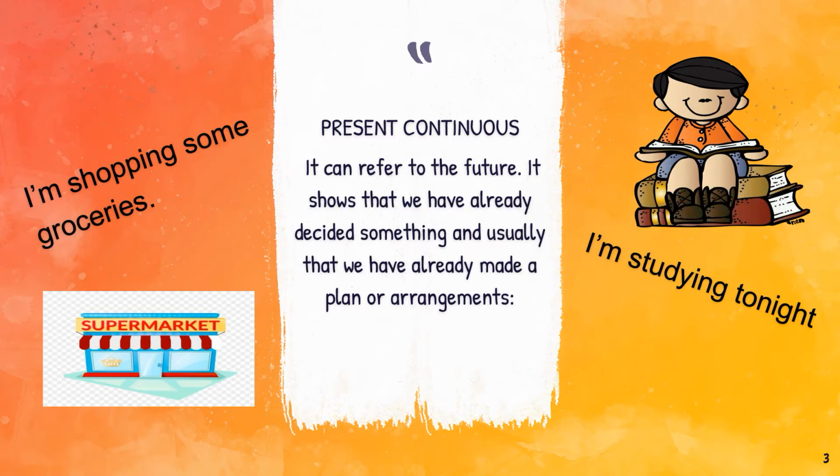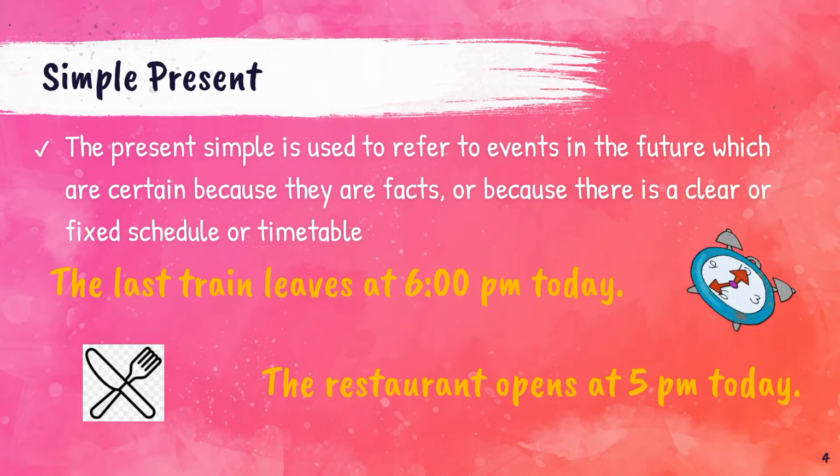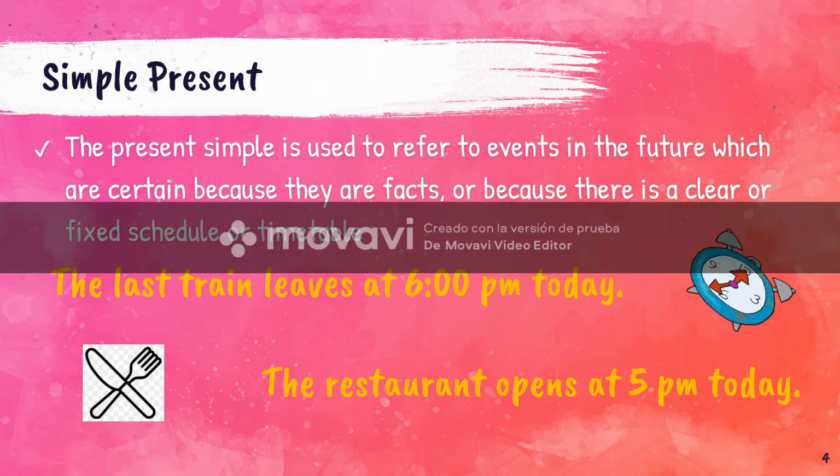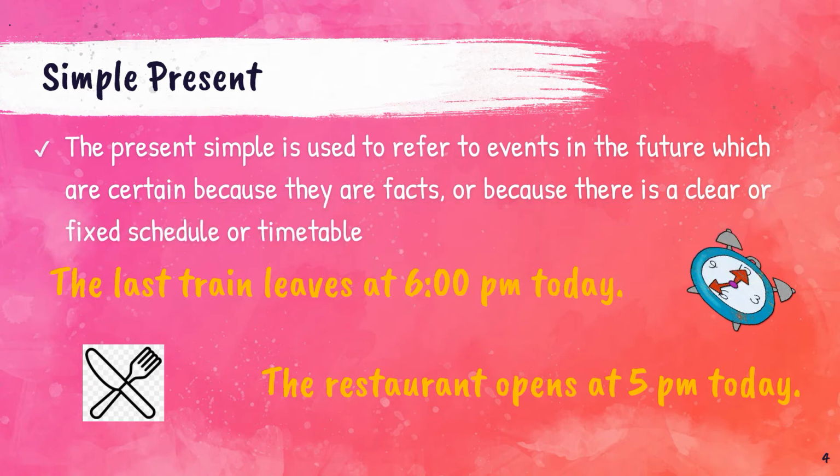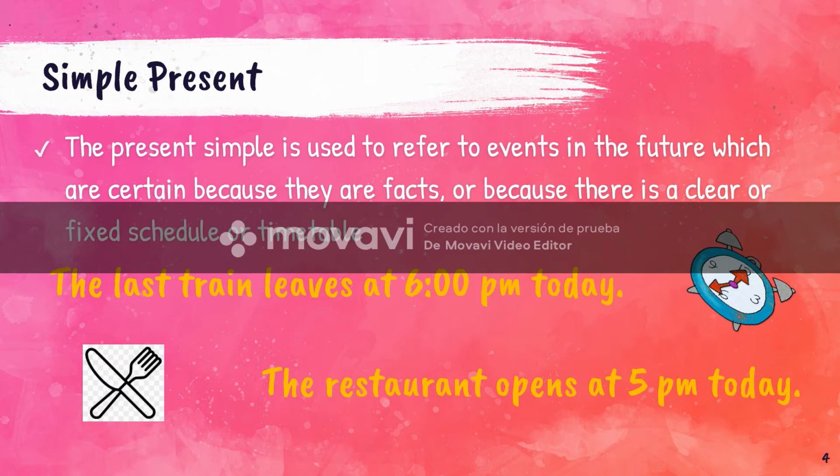The simple present. We can also use the simple present to talk about routines, but it can also be used to talk about routines in the future. For example, and by this I mean timetables, we use it when we're talking about a scheduled event, something that is scheduled to happen in the future. So, this usually has to do with transportation.